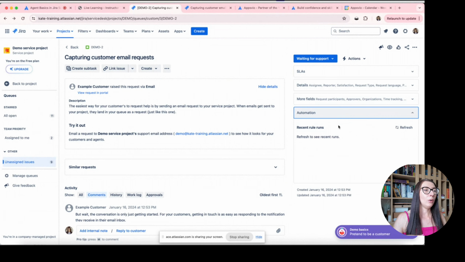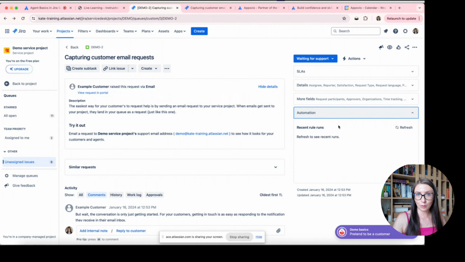For example, in our case, in the AppsVio case, we have got a field on the request form to select which app you use. And automatically after checking the value in this field, a ticket is assigned to the person on the support team who is responsible for this app, because this person has got the best skills, the best knowledge about this app, so is an expert in this app.